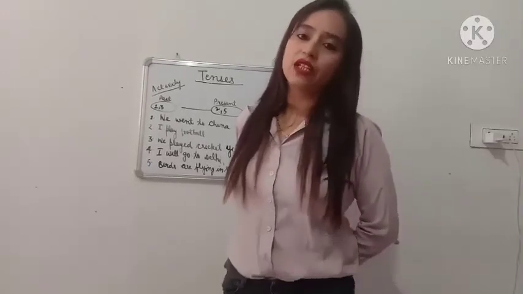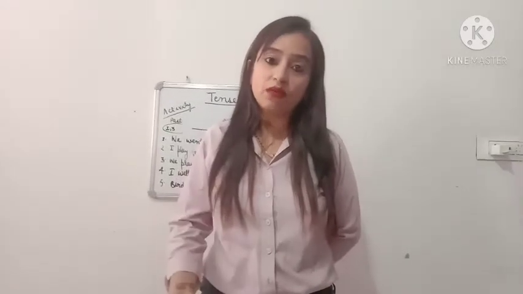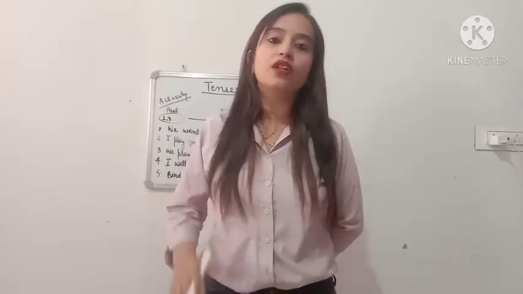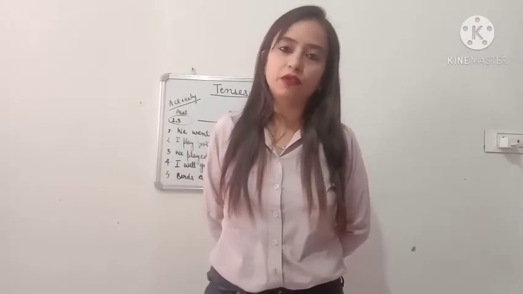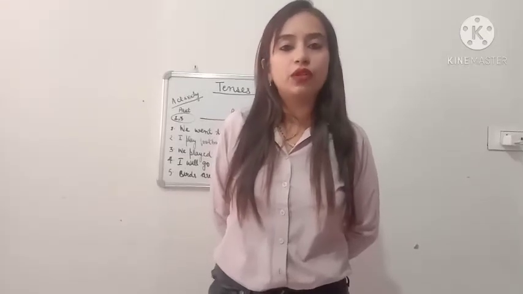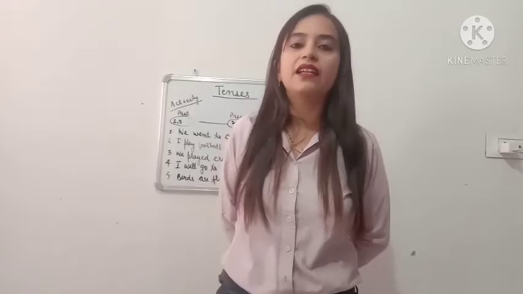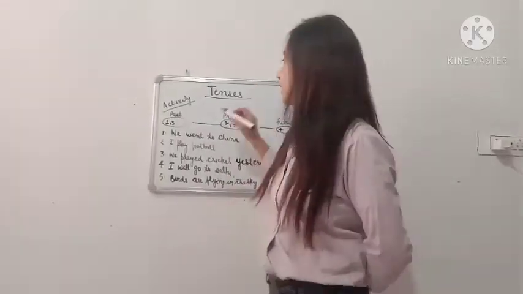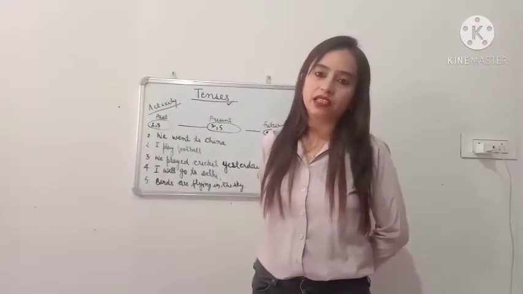So students, you see there are various things happening in the world. Some happens now, that means in present, or some has happened earlier, that means in past, or some will happen sometime in future. So how are we going to understand the time of the action? We are going to understand it by the tenses. So students, tenses denote the time of action.